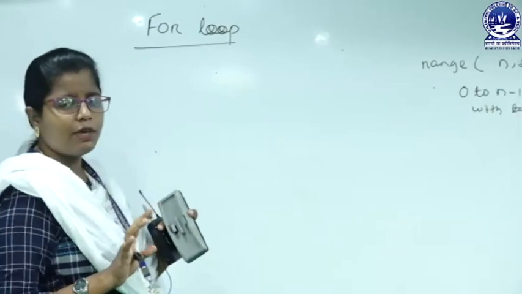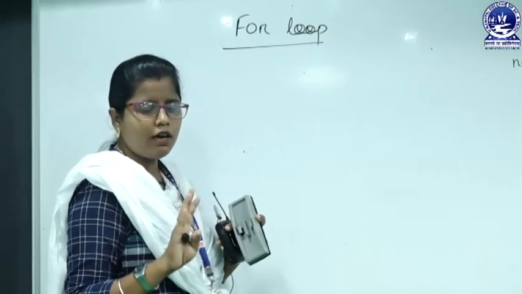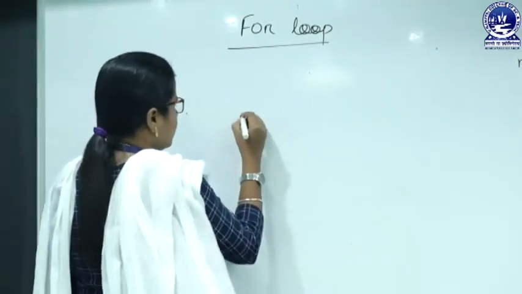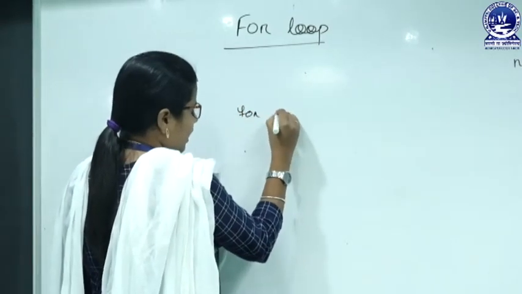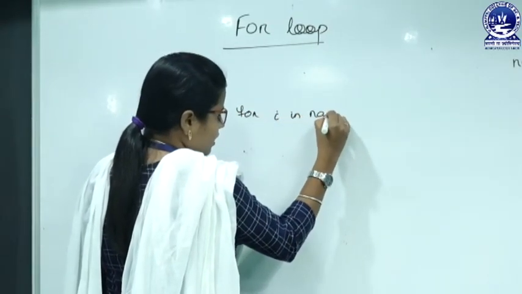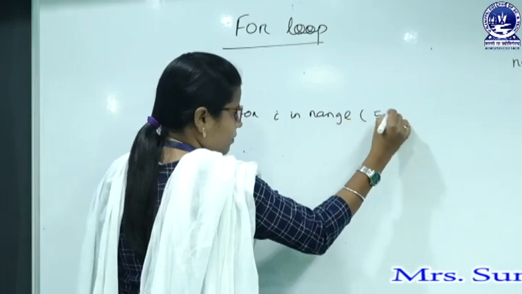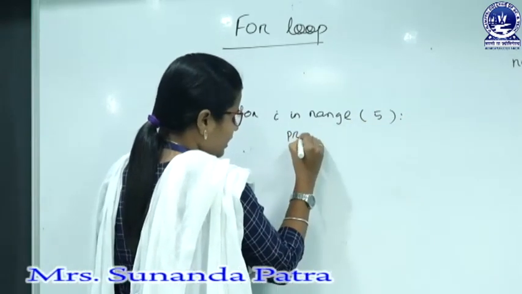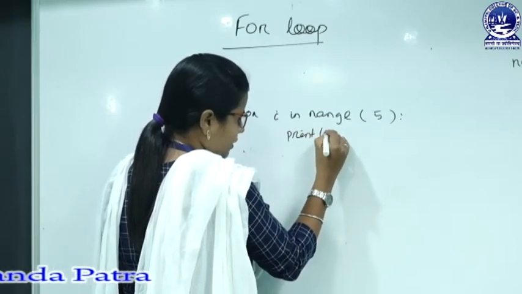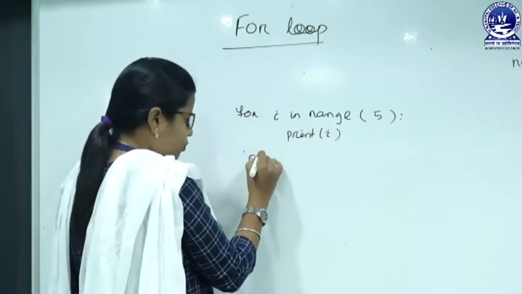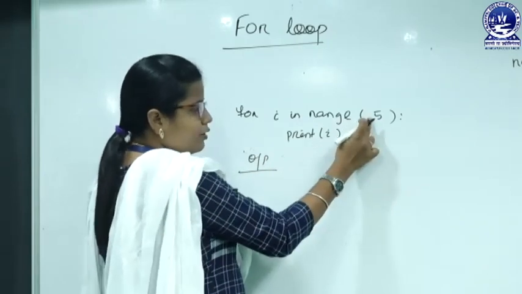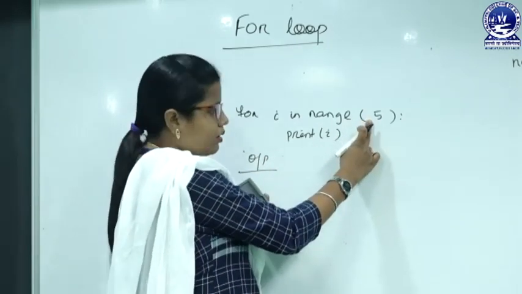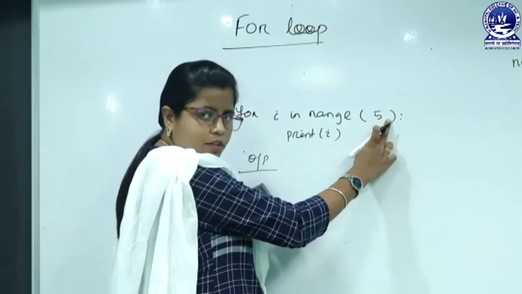So, let us take an example by omitting the start and step size attributes. Suppose for i in range 5, and here we have to follow the indentation, print i. What will be the output? Here the first attribute and the third attribute are missing.